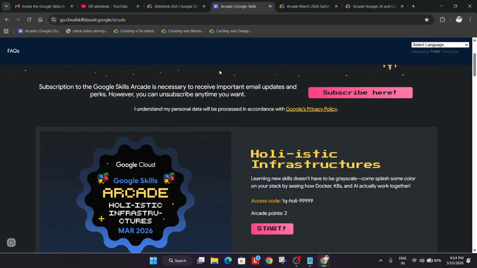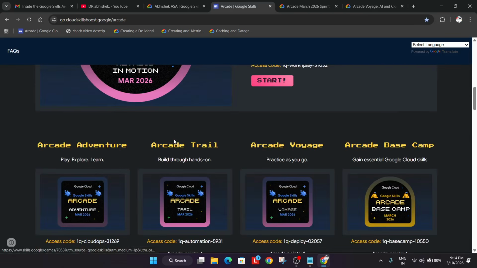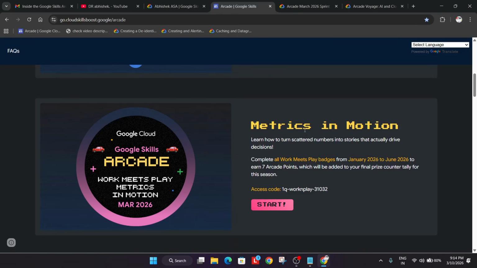Now coming over here to this game, why are we ignoring this game, that is Work, Meet, Play? You need to understand that we don't get points for completing this badge until we have completed the series. Now what does this series mean? If you started in January itself, because most people started in February and most have started in March itself.